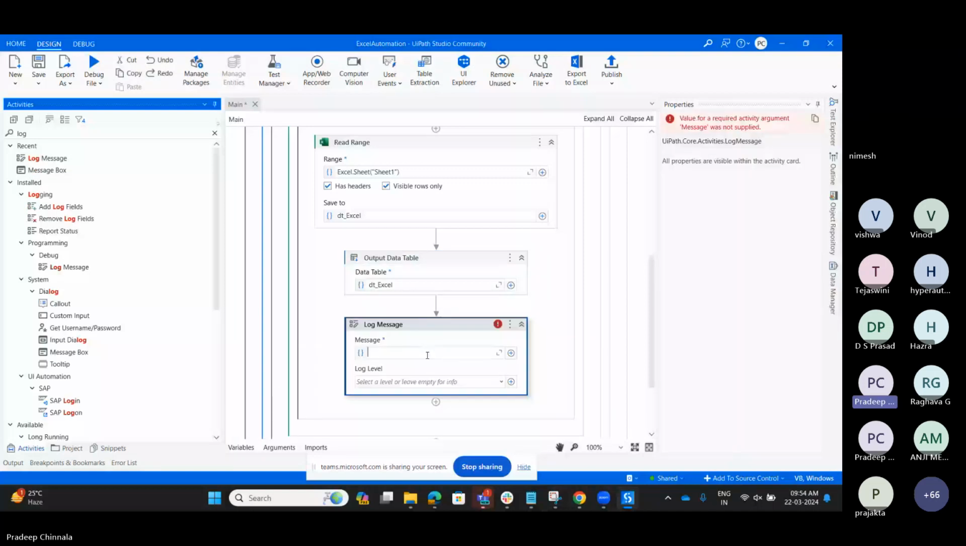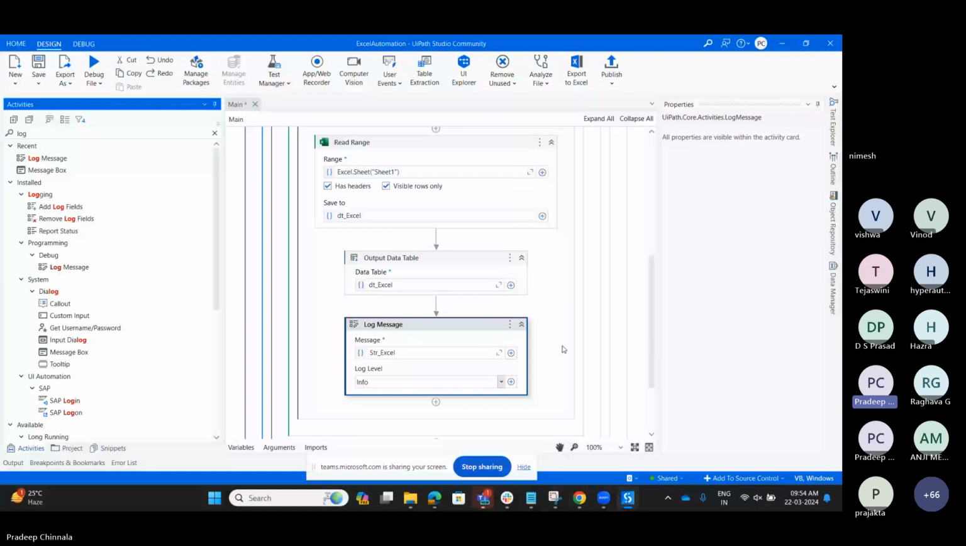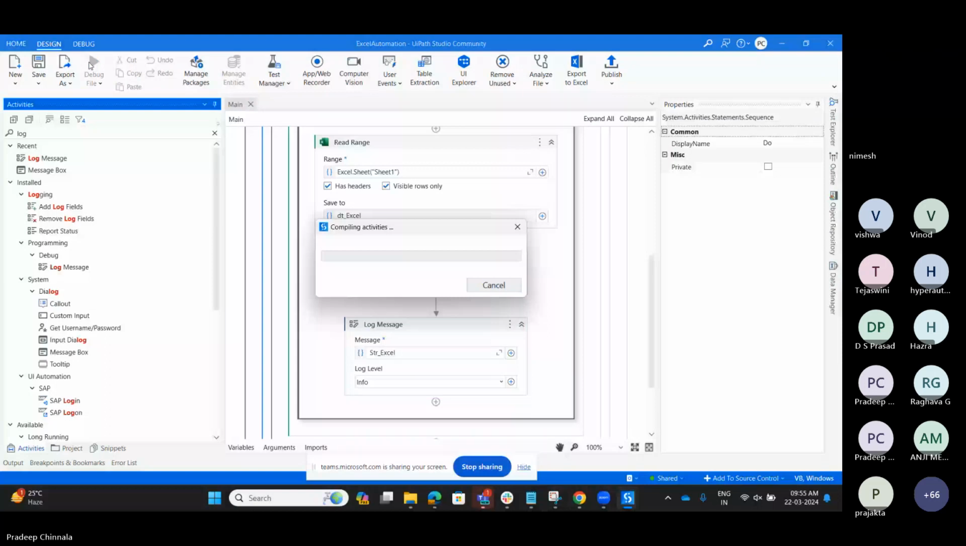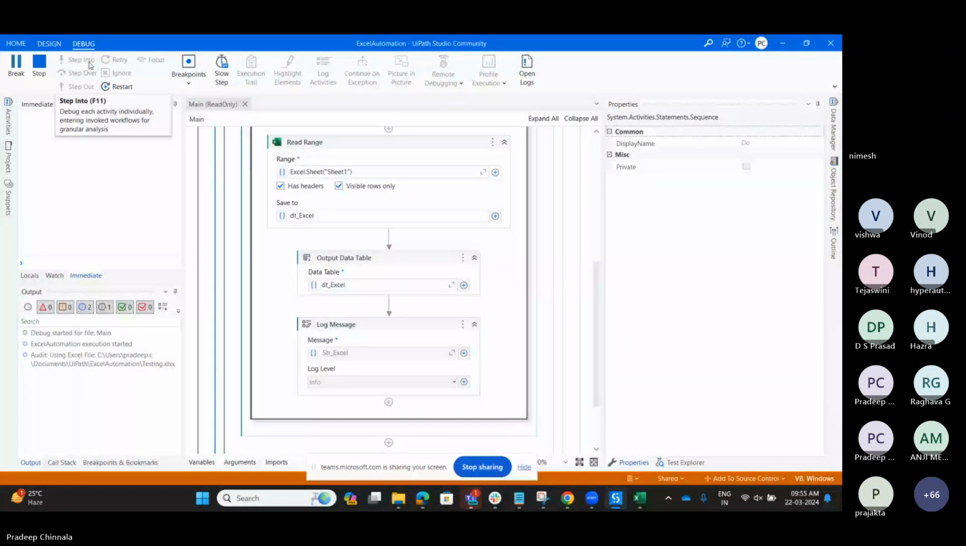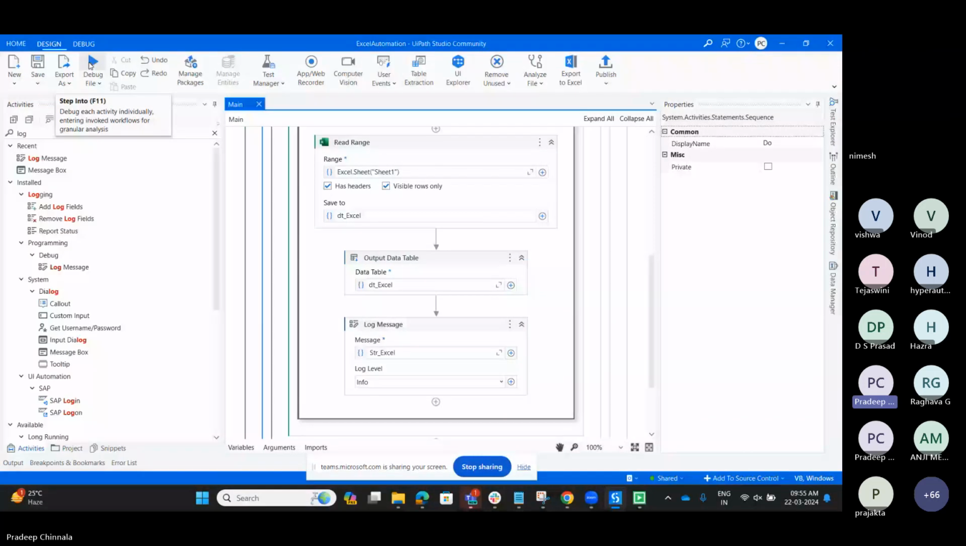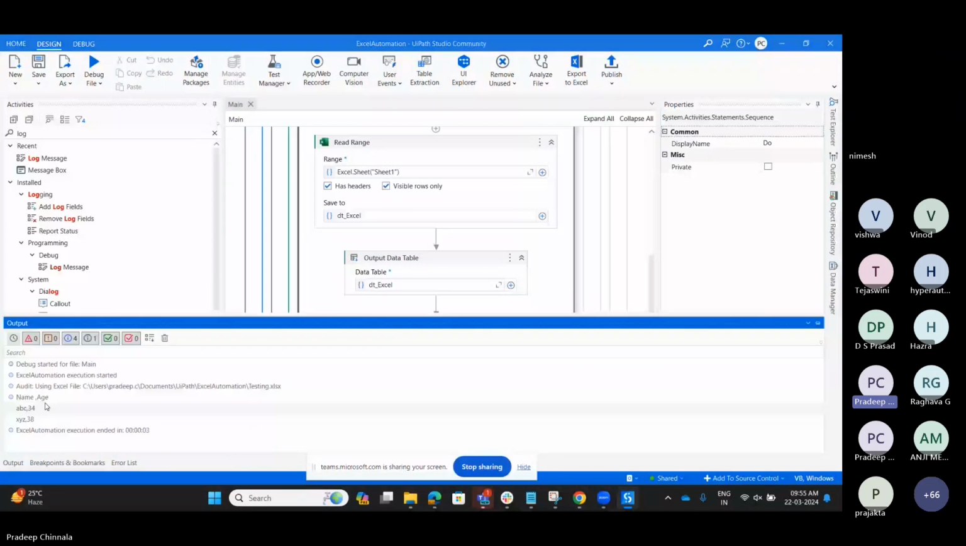I am giving str Excel and giving the log message as info. Now I'm going to run the code. See, in the output panel you can see the data we have in the Excel: we have name and age, and we have ABC 34 and XYZ 38. So whichever data we got from Excel, we can read that particular data.